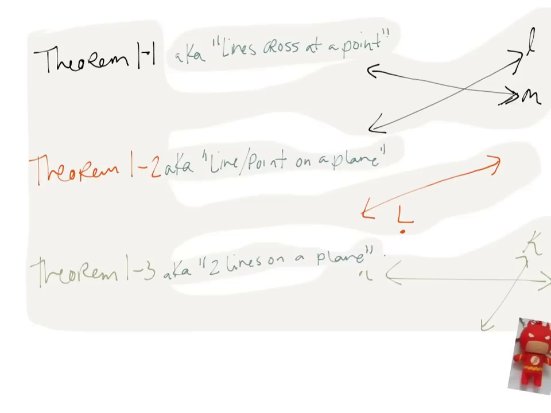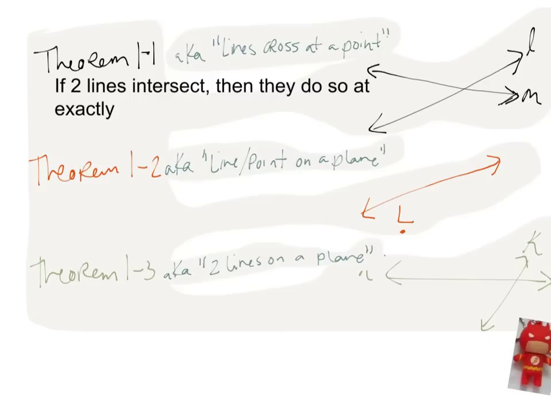All right, let's get to the part that's important. Theorem 1-1, this is the part that I actually want you to know. If 2 lines intersect, then they do so at exactly 1 point. The nickname kind of gave this away. Let's look at this in the diagram. Here's line L and line M. Those are 2 lines, and they're intersecting right here. And the theorem is correct. They're crossing at 1 point, and we'll call this point O.